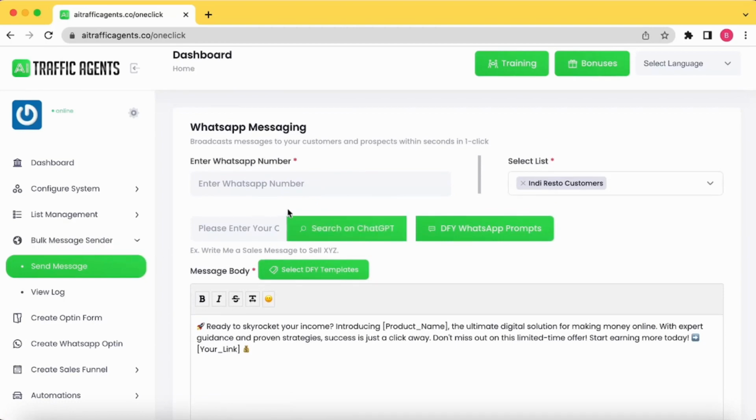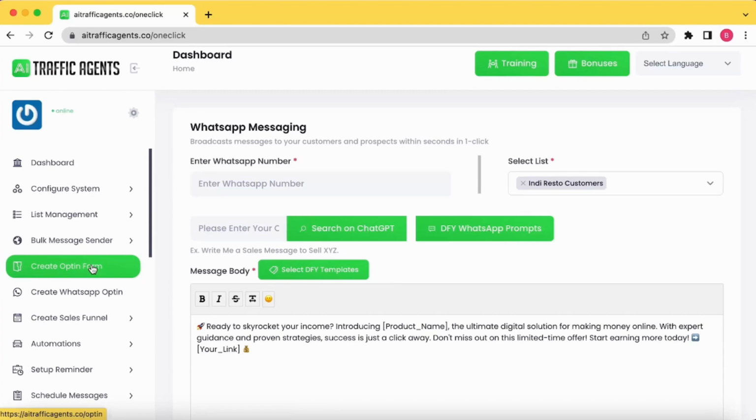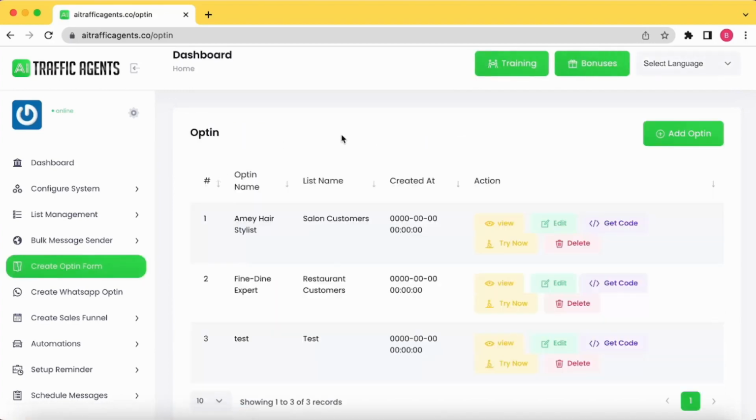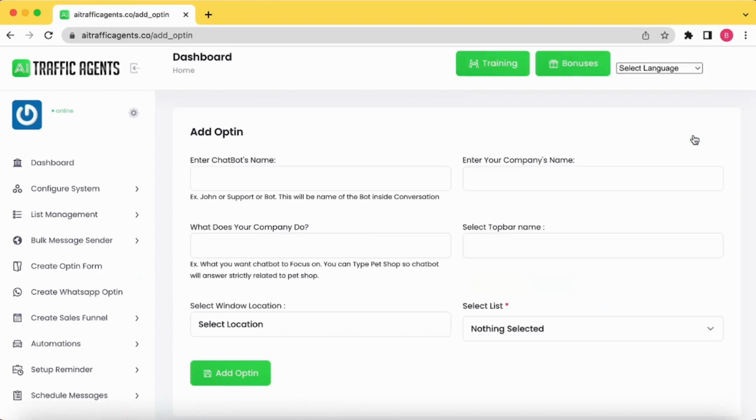Once you hit the send button, this message will be sent to all the people in this list. The next option is creating the opt-in form. This is the most important part. If you have a website, for example, I'm an Indian restaurant owner and I have a website, then all I have to do is create a chatbot for that website. This chatbot is going to talk to the customers and help them place orders without any human intervention required from the restaurant side. So let's create the chatbot.